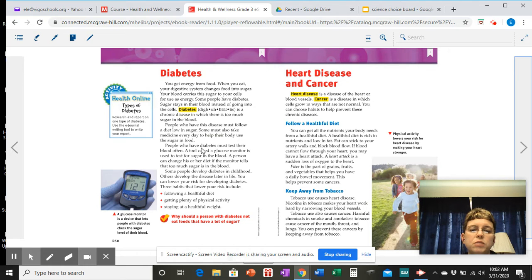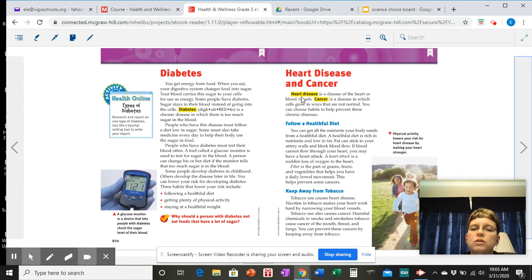People who have diabetes must test their blood often. A tool called a glucose monitor is used to test for sugar in the blood. A person can change his or her diet if the monitor tells that too much sugar is in the blood. Some people develop diabetes in childhood. Others develop the disease later in life. You can lower your risk for developing diabetes. 3 habits that lower your risk include following a healthful diet, getting plenty of physical activity, and staying at a healthful weight. And this is what a glucose monitor looks like. It tells the level of the blood sugar.